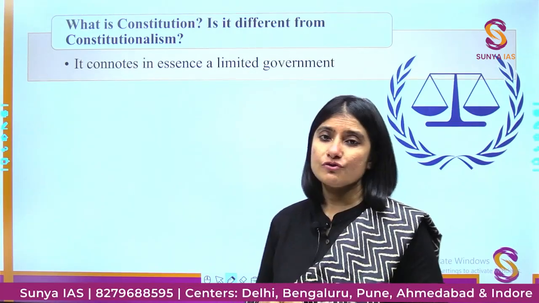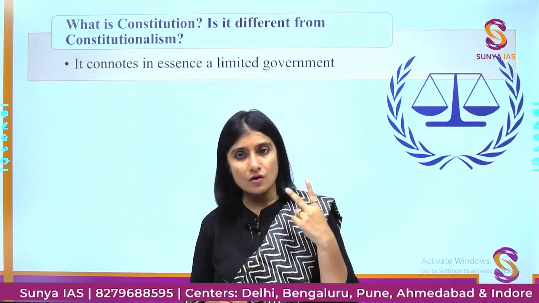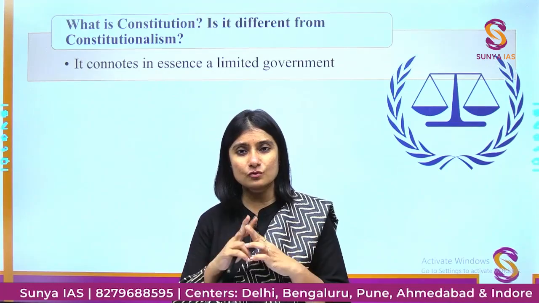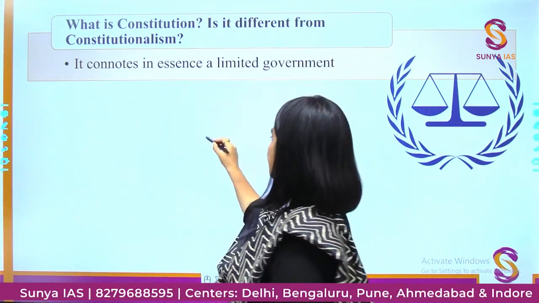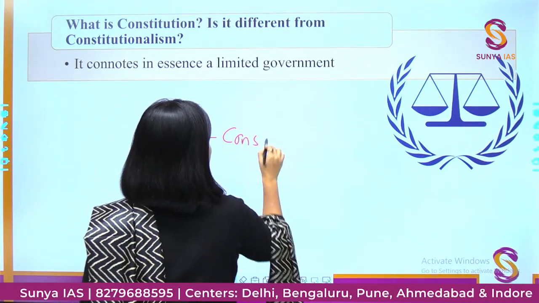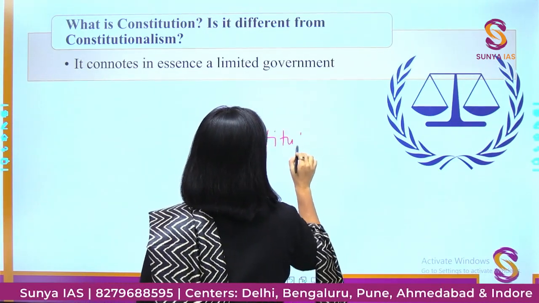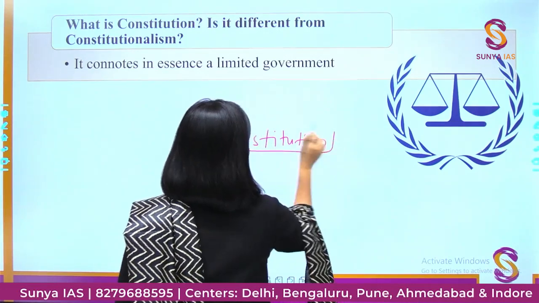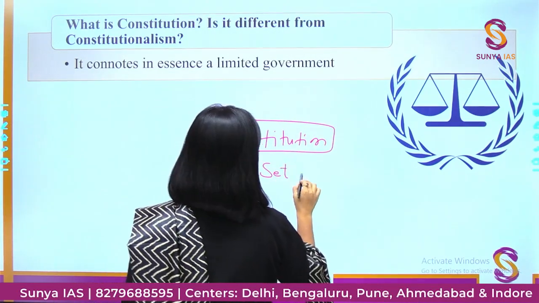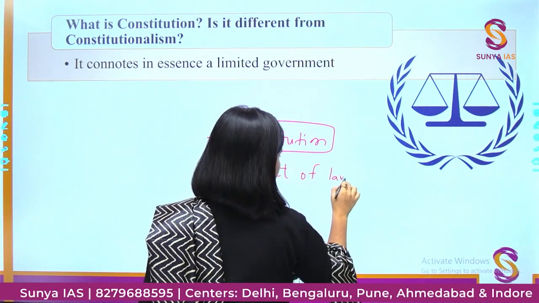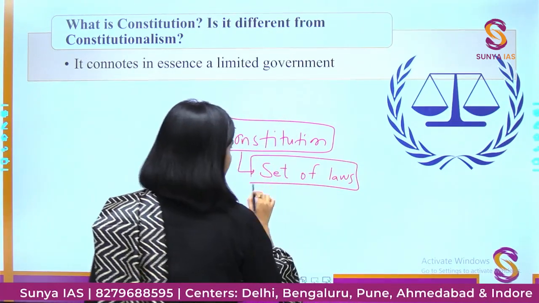What is a constitution and what is constitutionalism? Are these two things the same or are they different? So constitution is what? It is a set of laws that are fundamental.